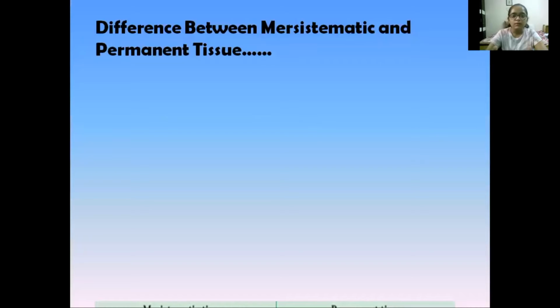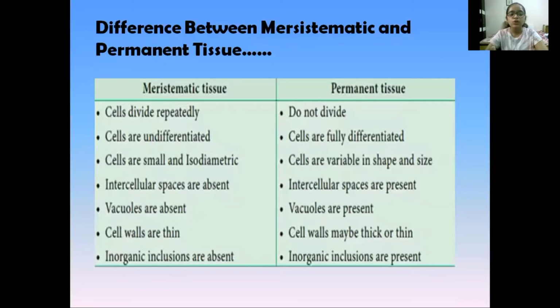The differences between meristematic and permanent tissue are given below. In meristematic tissue, cells divide repeatedly, whereas in permanent tissue they do not divide. Cells are undifferentiated in meristematic tissue, and fully differentiated in permanent tissue. Intercellular spaces are absent in meristematic tissue and present in permanent tissue. Vacuoles are absent in meristematic and present in permanent tissue. Cell walls are thin in meristematic tissue, while in permanent tissue they may be thick or thin. Inorganic inclusions are absent in meristematic tissue, whereas they are present in permanent tissue.